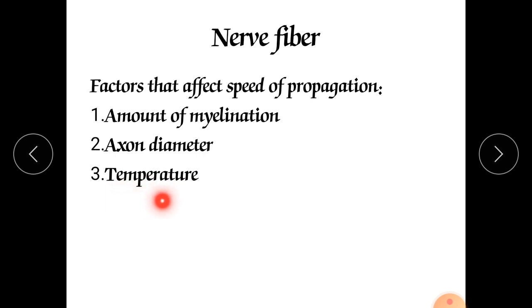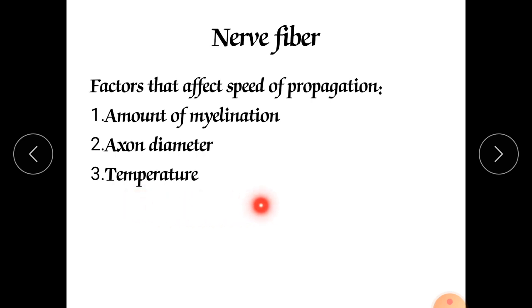Here very interestingly I will tell you regarding the speed of conduction: in cool conditions, cool climate, cool temperature, there may be hindrance of the speed of propagation, impulse conduction. So in simple way, what is its meaning?